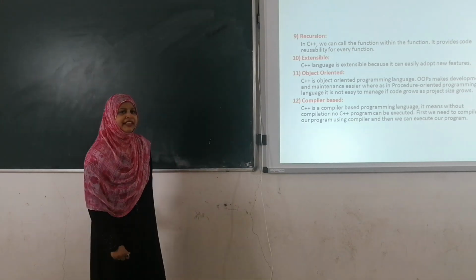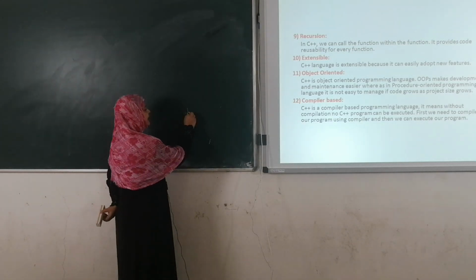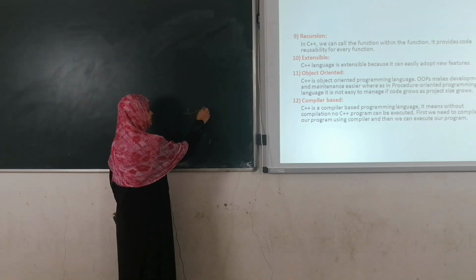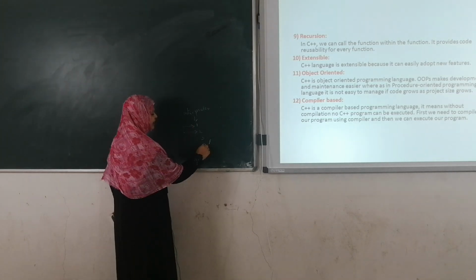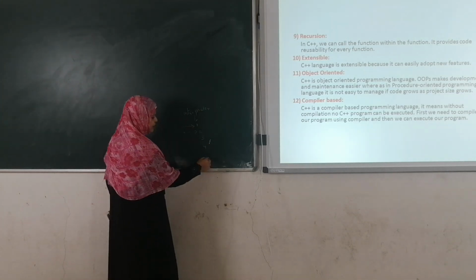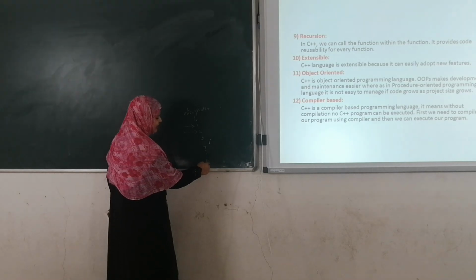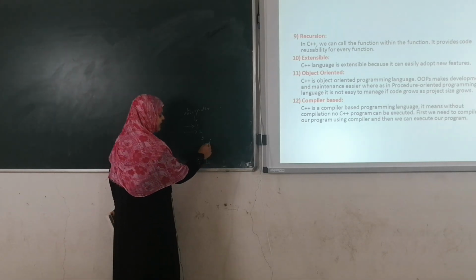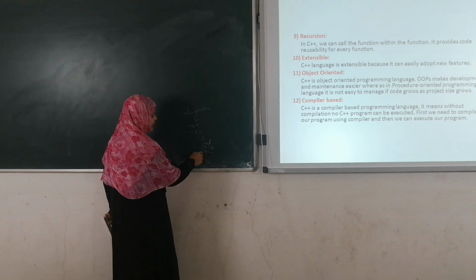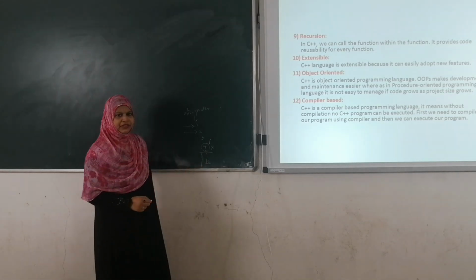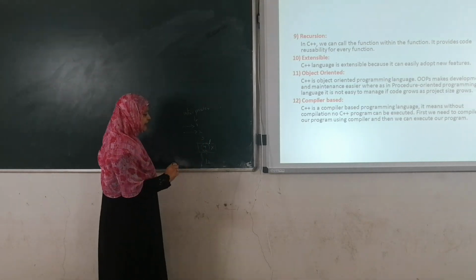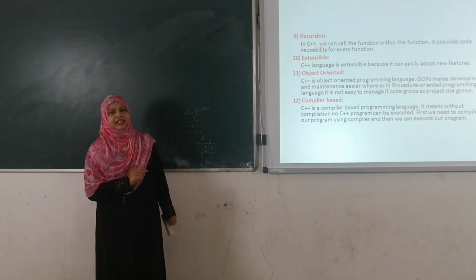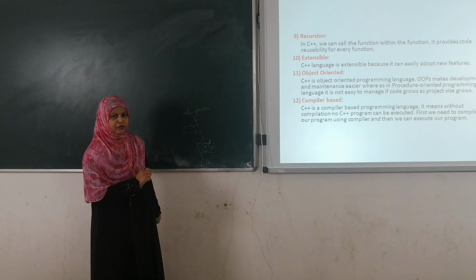What is the difference between interpreter and compiler? Interpreter means we execute the code line by line: first line, second line, third line, fourth line. For example, a program has 10 lines of code. If you get an error at the fourth line, the remaining code is not executed. First of all, we have to rectify the error which occurred at the fourth line. Only after rectifying the error, you can execute the remaining code of that program.